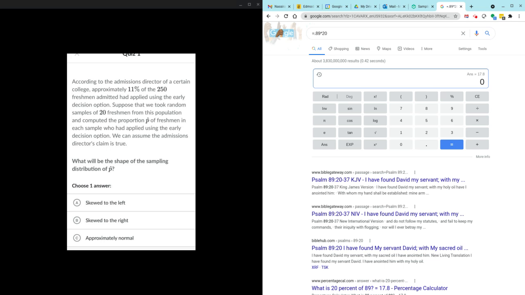Okay, here's a question that comes, it's actually from a quiz, but it's taken from the practice skill normal conditions of sample proportions.